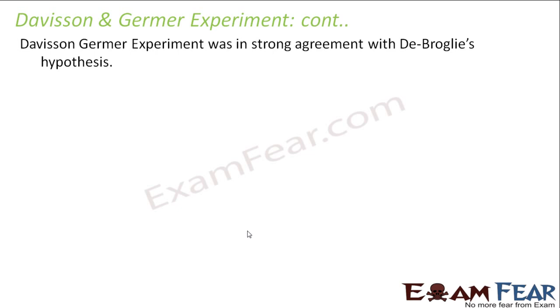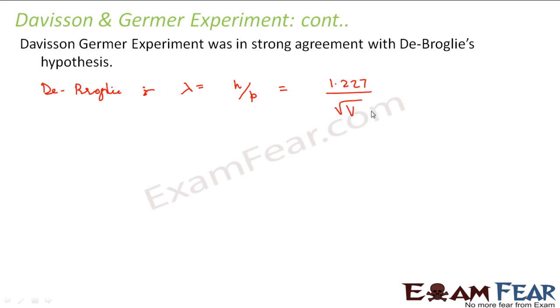This shows that electrons also behave like waves under certain situations. This Davisson and Germer experiment was in strong agreement with de Broglie's hypothesis. How? According to de Broglie's hypothesis, the wavelength associated with an electron is h upon p, right? Which in turn comes out to be 1.227 divided by root over V, where V is the potential applied to accelerate the electron.